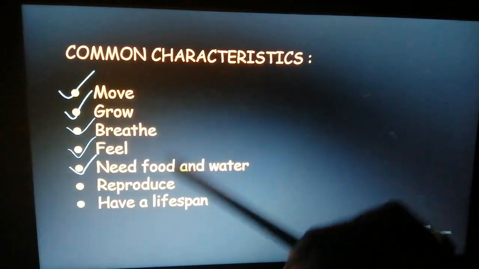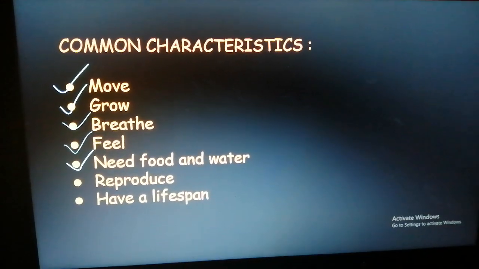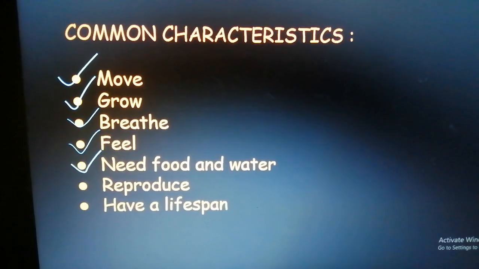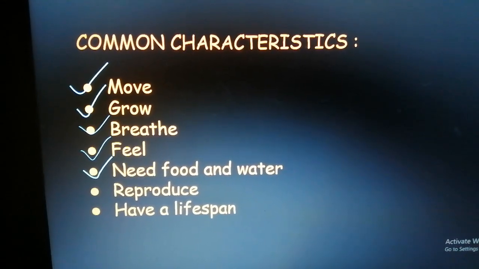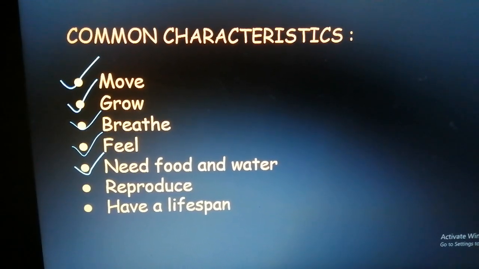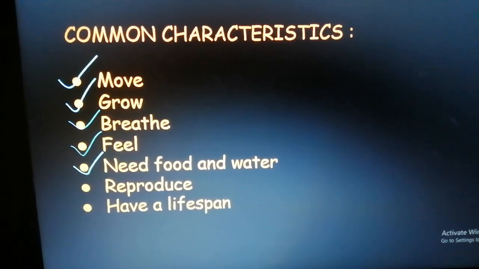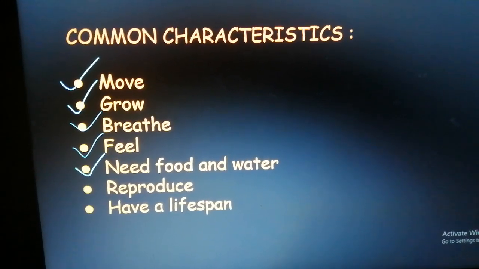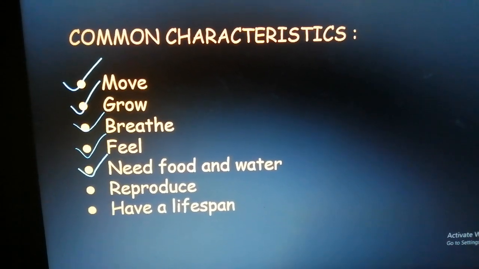Now, our next common characteristic is that all living things are able to reproduce. Reproduce means that animals, insects, plants are able to give birth to their young ones either by giving direct birth or by laying eggs. Yes, and they produce other animals that look just like them, or other living things that look just like them. In case of plants, plants can reproduce with the help of seeds, stems, leaves, and roots.